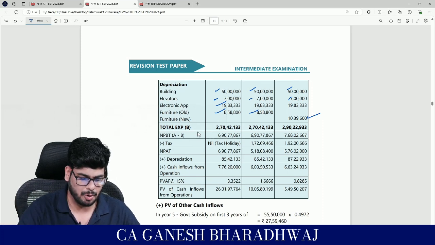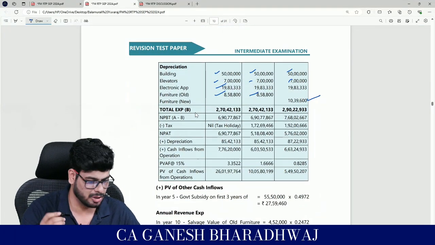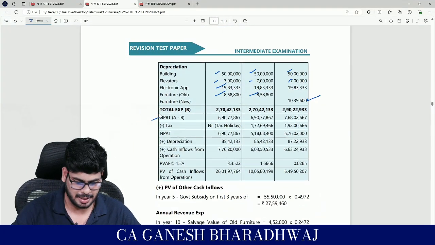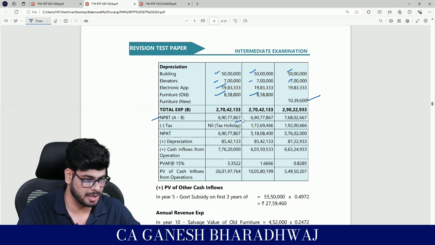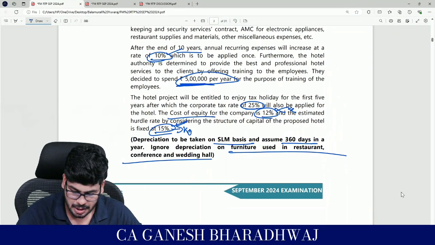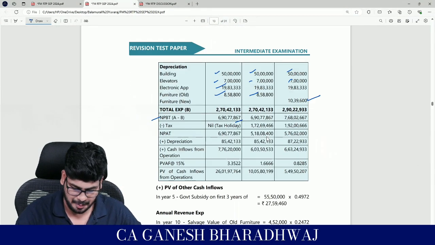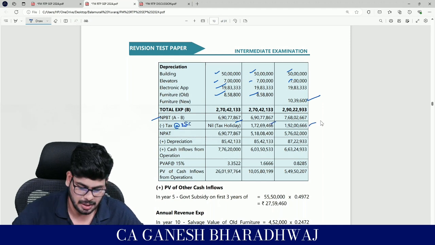Okay, so your net profit before tax is basically your sales minus your total expenses. Let's not do the calculation right now. It's basically the same, right? And what will be your tax amount? For the first 5 years, it's going to be nil. Then the tax rate is given in the question, right? How much is this? 25%. So 25% they have applied here. So it's at the rate of 25%. You get these figures. Clear with this, guys?